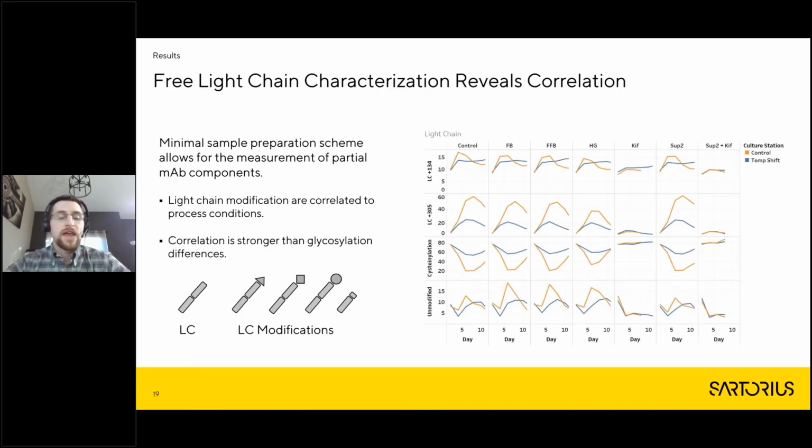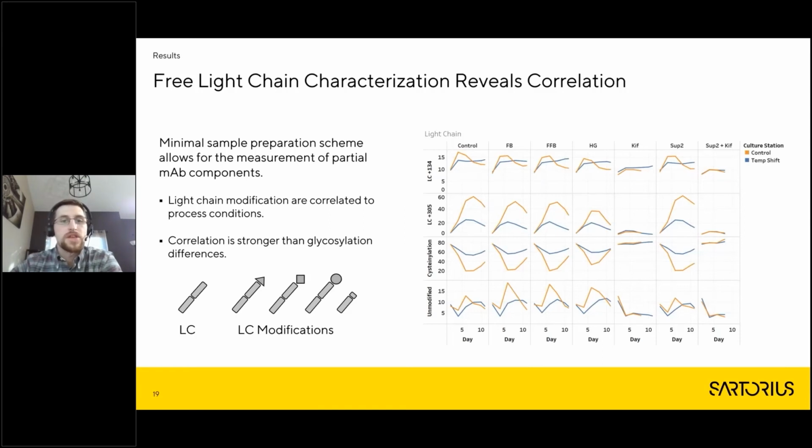In analyzing this light chain itself, we found that there were actually modifications to it. So it wasn't just one pure conformation of light chain. I have these little pictures down here on the left to illustrate this. The one on the left is just a pure light chain, and these are some of the modifications. So you have circle, diamond, triangle, and then just one that has some pieces clipped off. Again, this graph is laid out in the same manner.